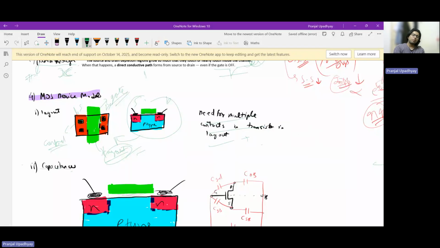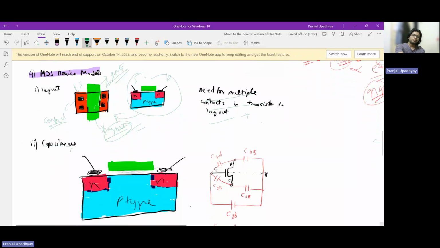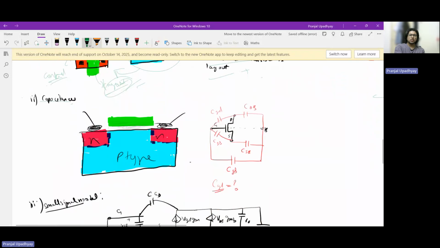Now, let us go to the capacitances in a single MOSFET and how they arise. I'll just quickly go through how they arise. One capacitance that you can always observe is from the gate to the body. You can see a literal capacitor being formed, with this one plate and this whole region being the other plate. Another capacitor that can form is the overlap capacitance, where this N region and the gate are overlapping. Similarly, one overlap capacitance can form here.